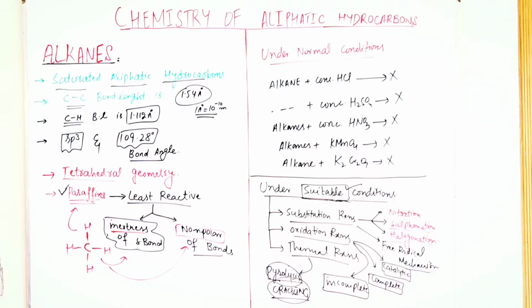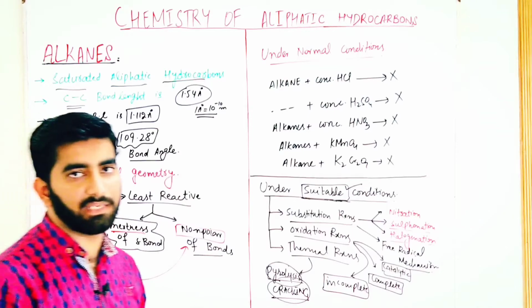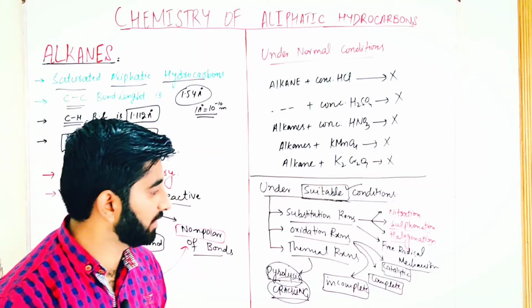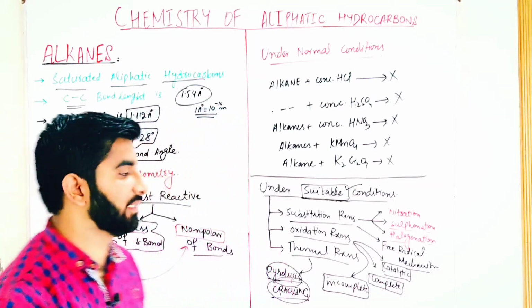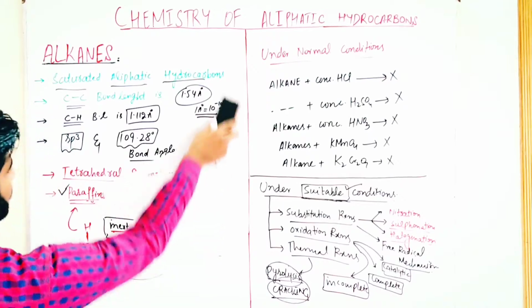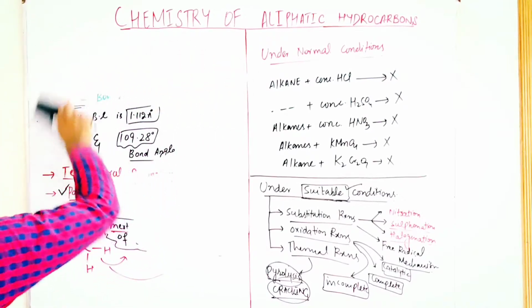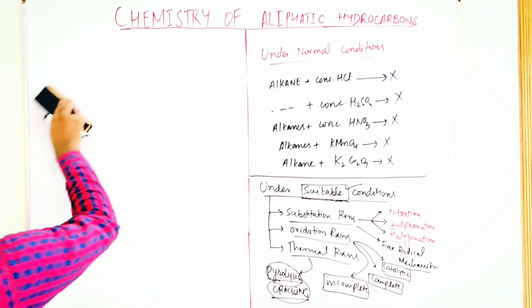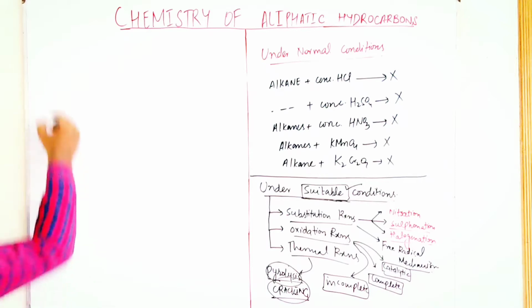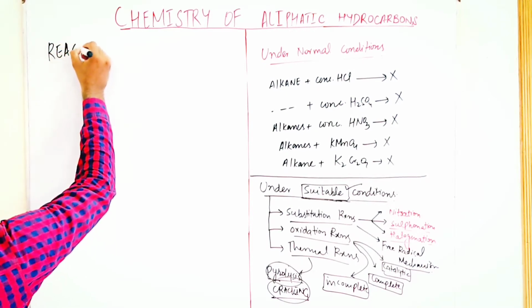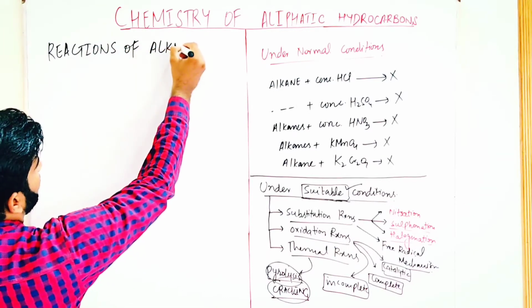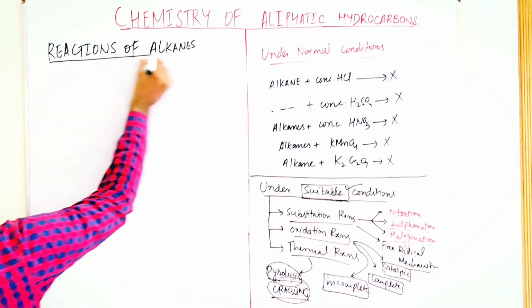So these are some important points related to the alkanes. Now we are going to start our main topic, that are the reactions of alkanes. That are the nitration, sulfonation, halogenation, complete oxidation, incomplete oxidation, catalytic oxidation and pyrolysis. So our main topic is reactions of alkanes. So we start from the substitution reactions.